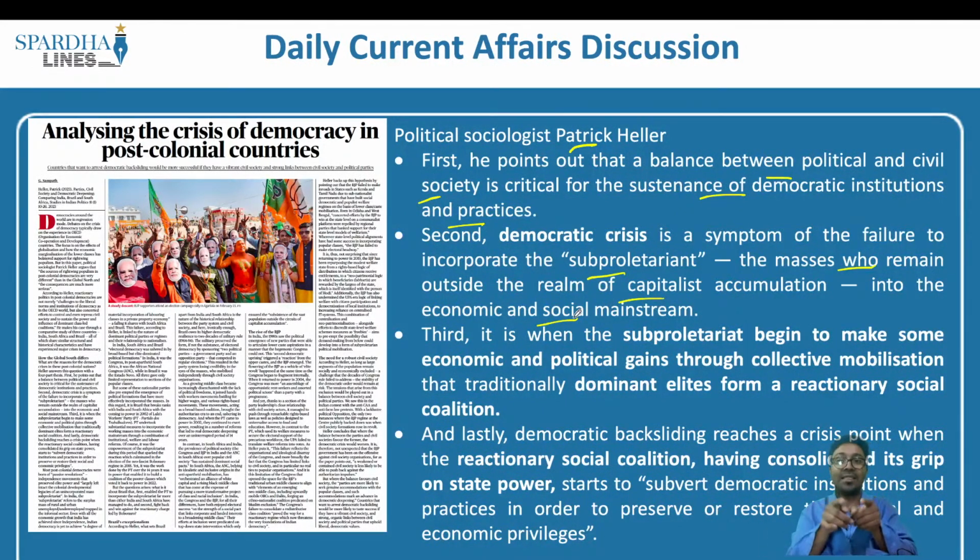So the article in this particular case goes on to say that when it comes to India, we had a political class, the elite political class, who were not able to establish this. Ultimately, you have the political representatives, you have the people who are electing them, and you also have capitalism as well. So the capitalists, the employers, are able to make their own profits. You have the political elite. Immediately after independence, the political elite were not able to accommodate this section, that is the proletariat, the sub-proletariat.